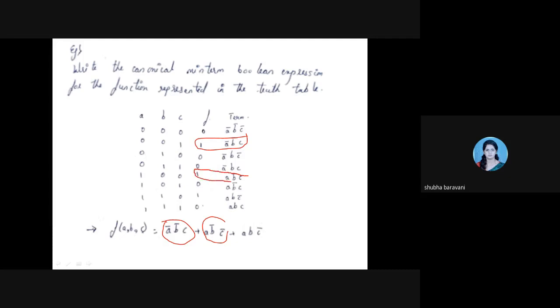You have A B bar C bar, and you have A B C bar giving you 1. Okay, so this becomes your canonical min term Boolean expression. Is that clear?